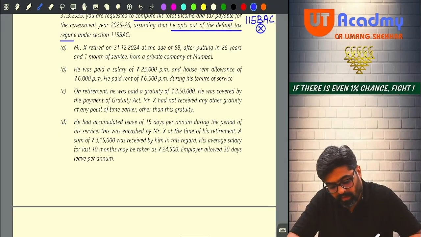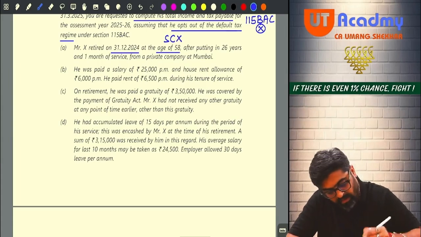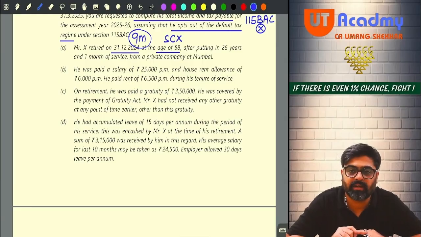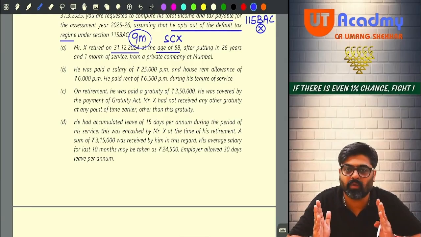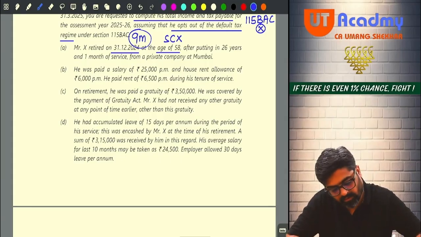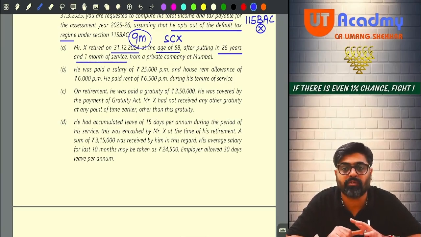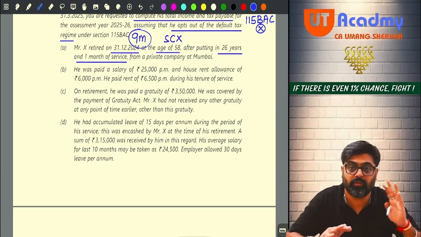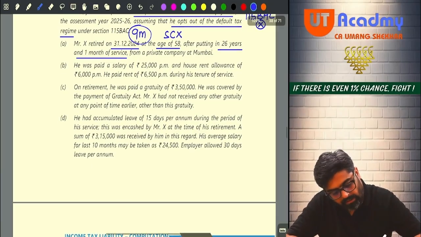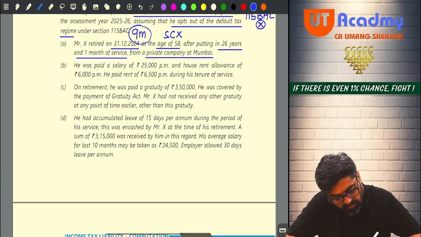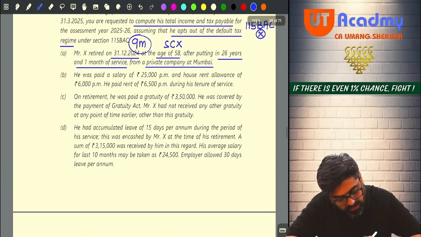Now pay attention. Mr. X retired on 31st December 2024 at the age of 58, meaning he is not a senior citizen, and his employment is only for 9 months. So whatever salary you calculate will be from April to December, 9 months only. After putting in 26 years and 1 month of service, meaning these many years he has worked with the employer, a private company in Mumbai. He was paid a salary of 25,000 per month and HRA of 6,000 per month. He paid rent of 6,500 per month during his tenure of service.